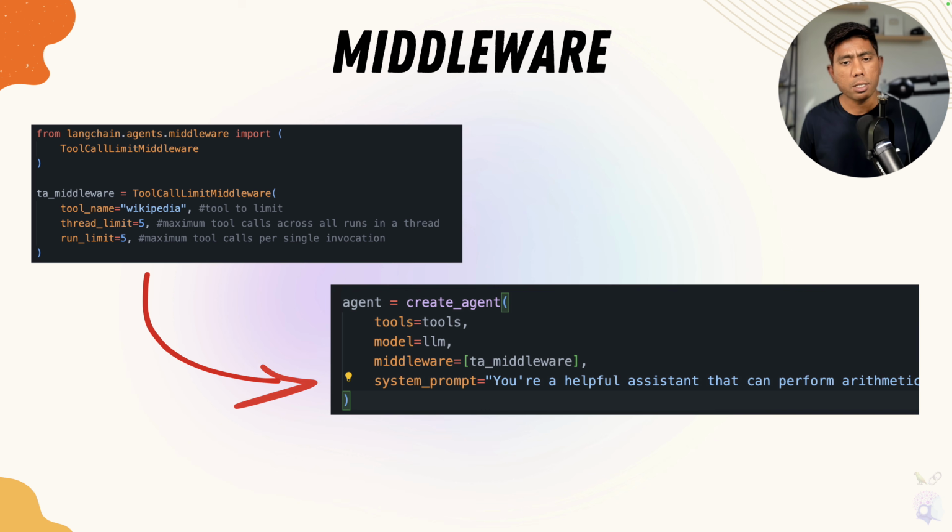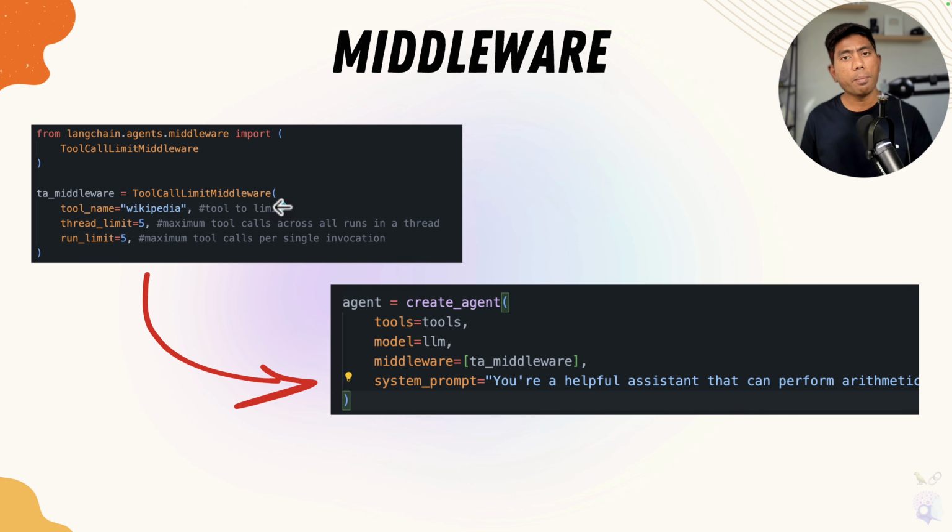But let's talk about some of the middleware detail that I was talking about. This is also quite interesting, where you can set middleware information for passing it within your agent, and you can see that this middleware can be controlled. You can control how your tool should run in this particular agent, how many threads it has to limit to, and what the run limit is, and everything you can set in this tool called limit middleware.